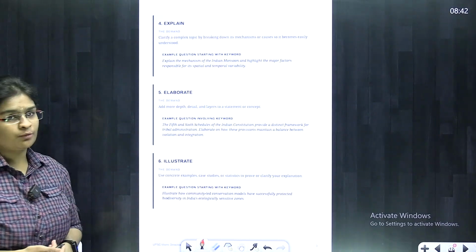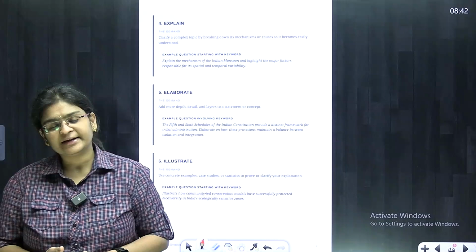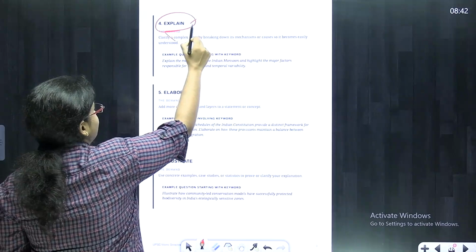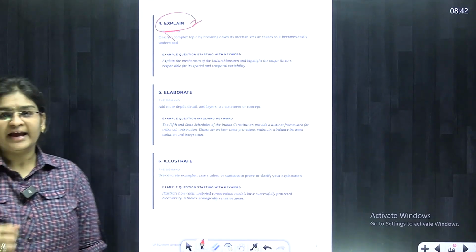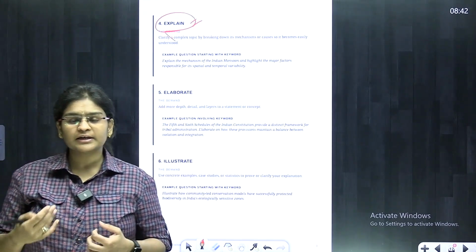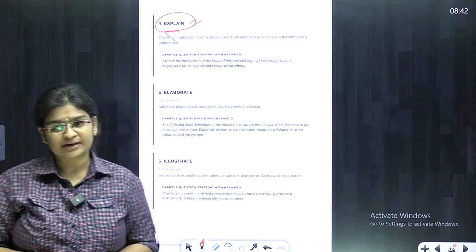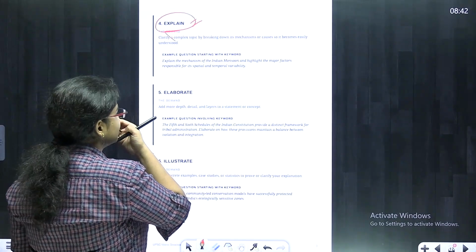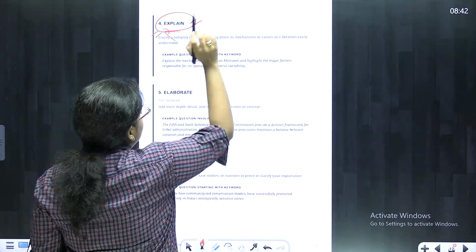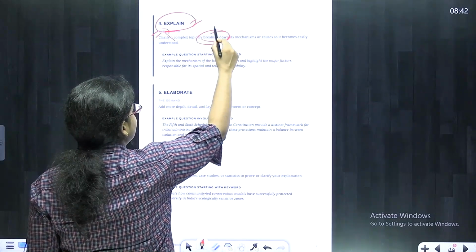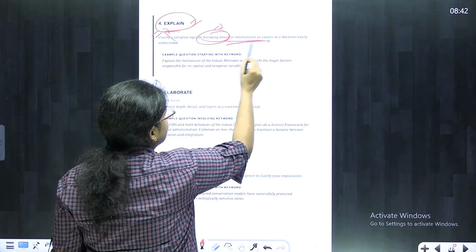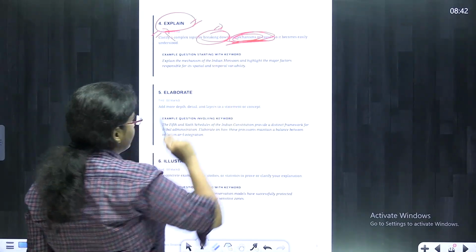In the previous class, we saw three terms, and in today's class we are going to see the next term or directive, that is explain. Whenever the word explain is given in the question, what steps or mechanisms must you include in your answer writing? First and foremost, you need to break down the question, as I already told you, and along with that, you need to explain its mechanisms.